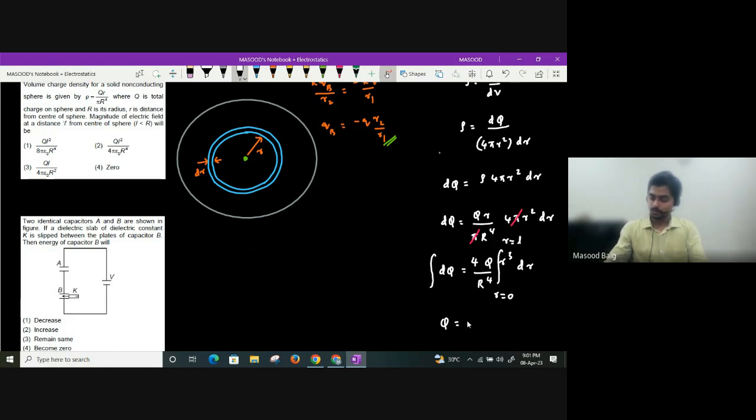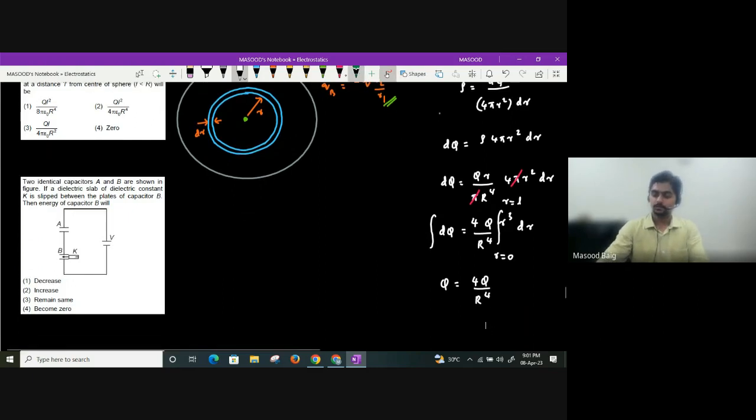So what is the charge stored here? We can write it as 4q divided by r power 4. Integral r cube will be how much? It will be r power 4 divided by 4, from 0 to L. So 4 and 4 can simply be cancelled out. So what is the charge that I am going to get? You can take it as q dash, guys. So I can write it as q into L power 4 divided by r power 4. You take it as q dash.